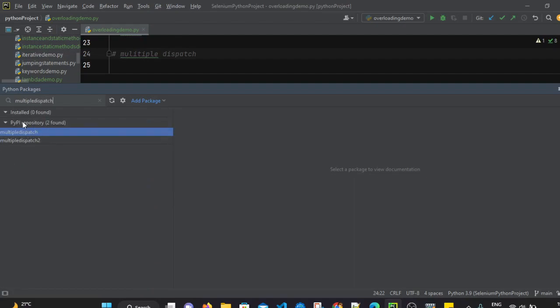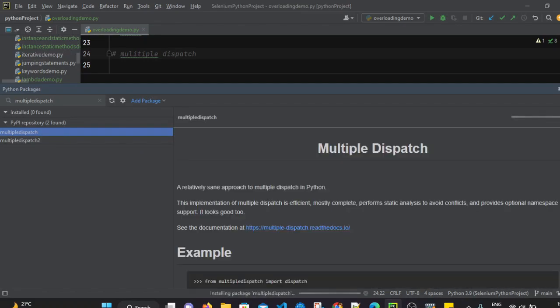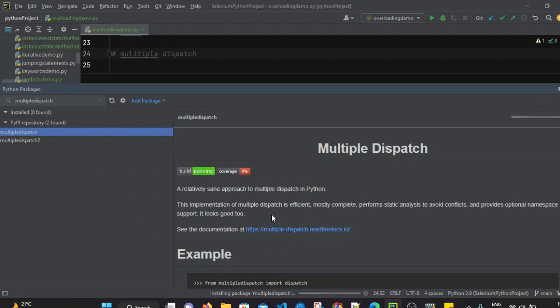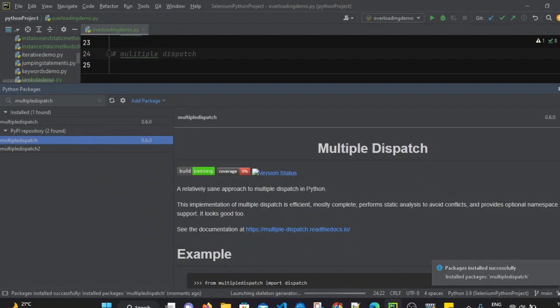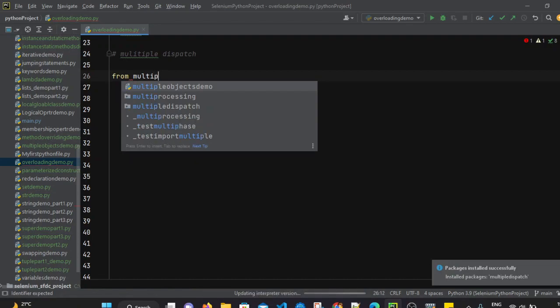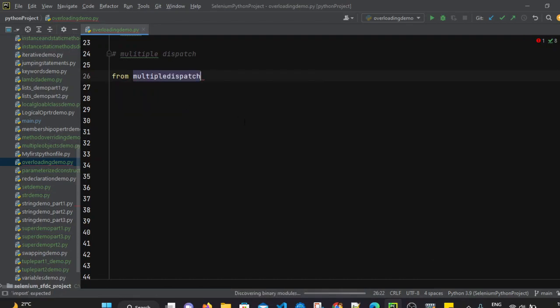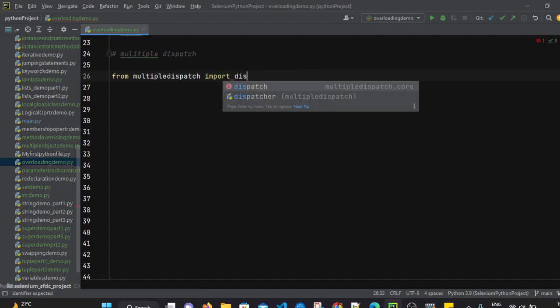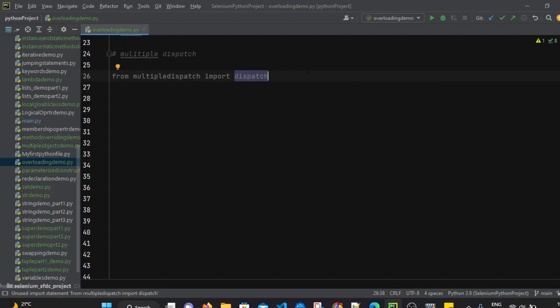It will show the multiple dispatch module. You have to simply click on it and just install it. So it is installing the multiple dispatch package in our project, and that is installed now. Once that package is installed, we can simply import it. So from multipledispatch, we have to import dispatch, and then we can create the class.